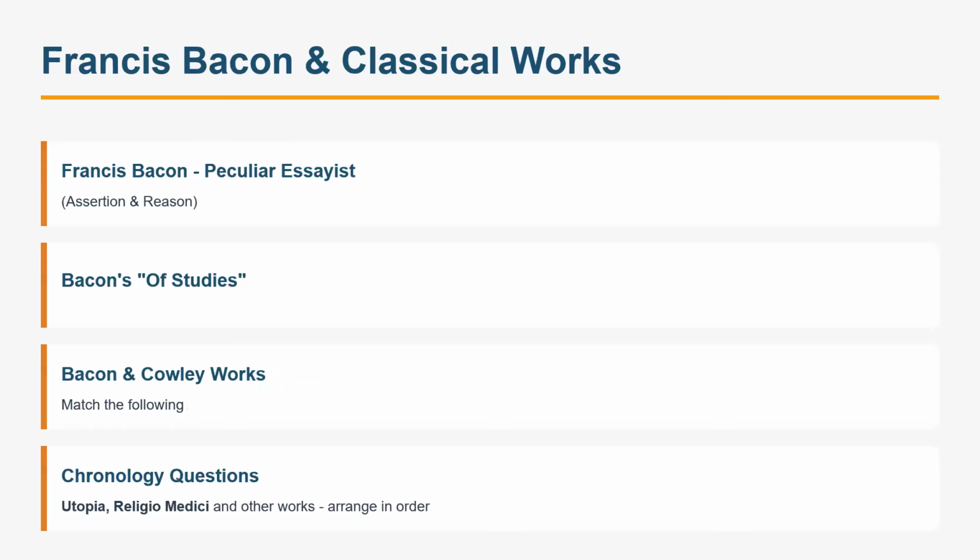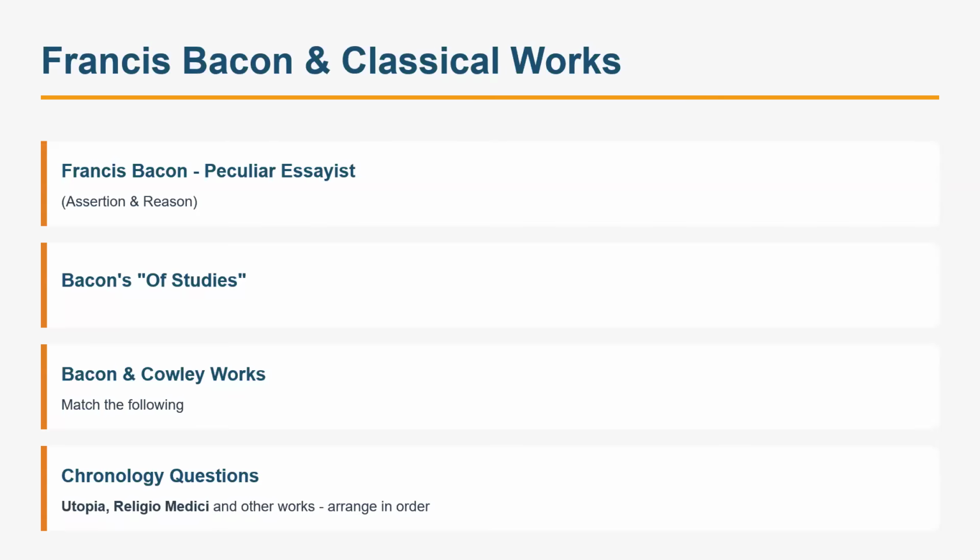Then there was a question on Bacon, the peculiar essayist, compared to Charles Lamb and Hazlitt. We know that compared to Hazlitt and Charles Lamb, Bacon was a peculiar essayist in that sense. We can do the assertion and reasoning one. And there was arranging the chronology of the important lines of the first paragraph from Bacon's essay Of Studies, which we studied. You know why studies are required, and what the individual subjects teach us. If you see the chronology of the essay, you could have done that very easily.